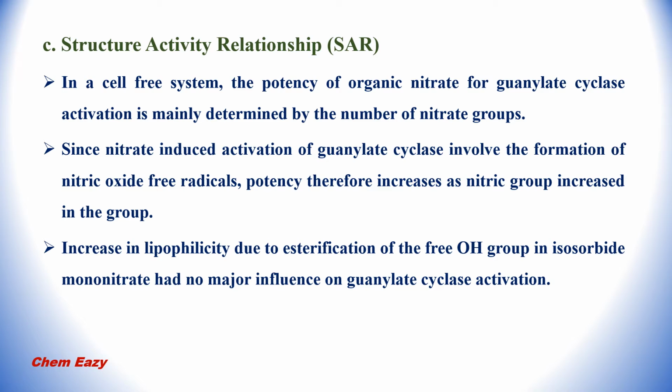Since nitrate induced activation of guanylate cyclase involves the formation of nitric oxide free radicals, potency therefore increases as nitrate groups increase. Increase in lipophilicity due to esterification of the free OH group in isosorbide mononitrate had no major influence on the guanylate cyclase activation.